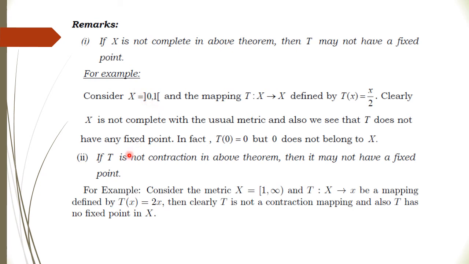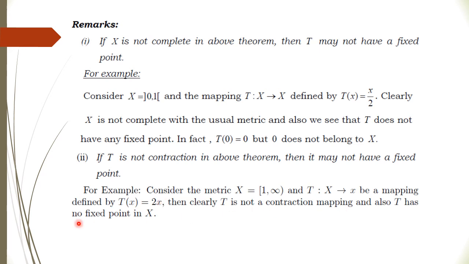One more remark: if T is not a contraction, then also there may or may not exist a fixed point. So again we consider a metric space X going from 1 to infinity. Clearly this is closed, this is a complete one, right? T is a mapping going from X to X, defined as 2x. Now clearly this mapping is not a contraction. Every time the distance will become larger, right? The distance between Tx and Ty will be larger than the distance of xy. So it is not a contraction, right?